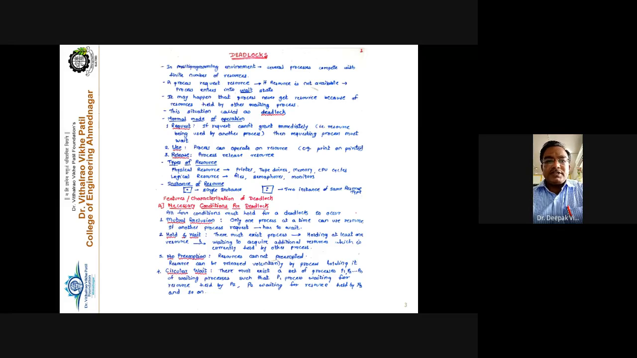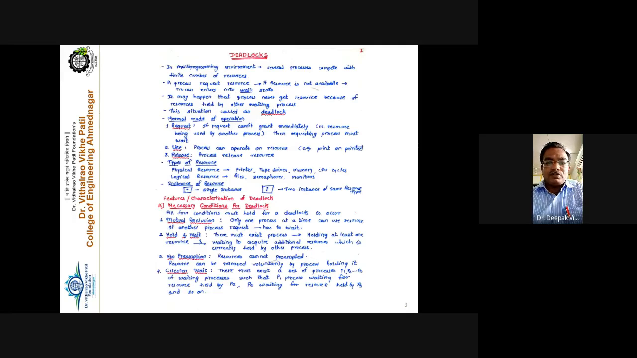No preemption means there are some resources that cannot be preempted once that resource has been allocated. For example, a printer is one resource. When one program is currently being printed, it will stop only after the complete printing of that particular program. You cannot print another program by halting the previous printing process, right? So no preemption means once the resource has been allocated to a particular process,